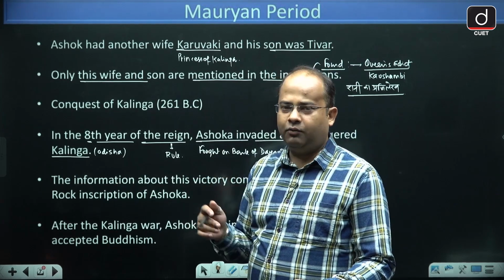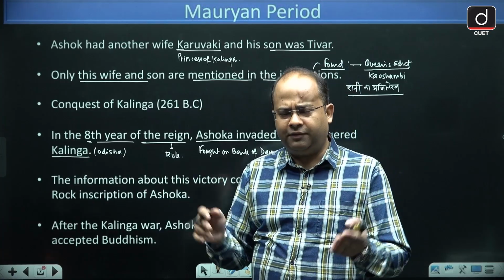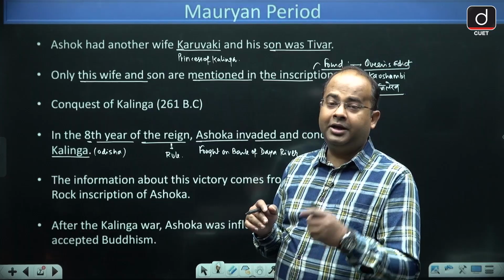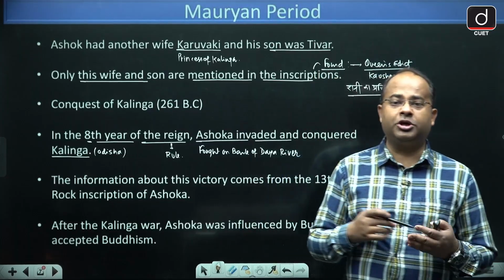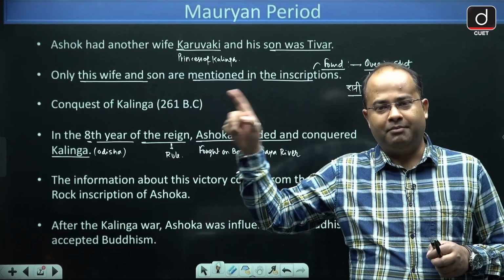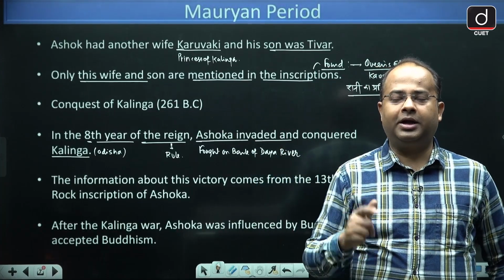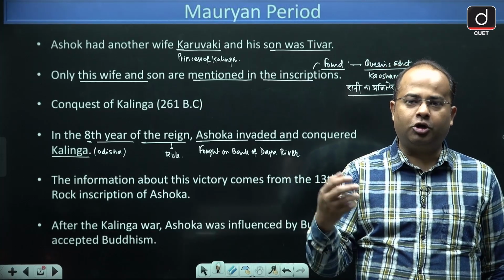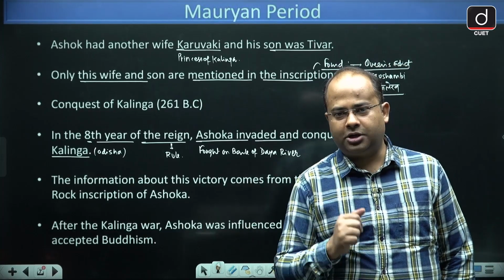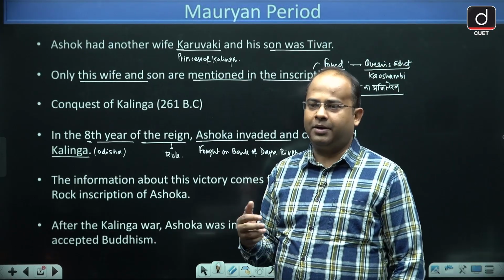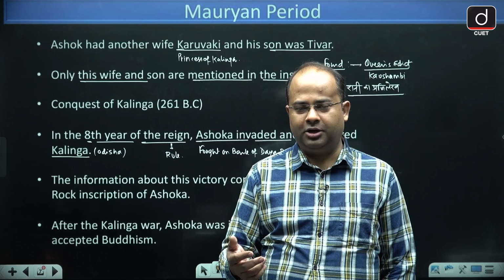Finally, Ashok defeated Kalinga and made it a part of the Magadh Empire, and he knew that in future the people could revolt against Magadh. So he married the princess of Kalinga, Karuwaki, so that the people would not go against Ashok. Now Ashok is like a son-in-law of Kalinga, and the people will not go against their son-in-law.